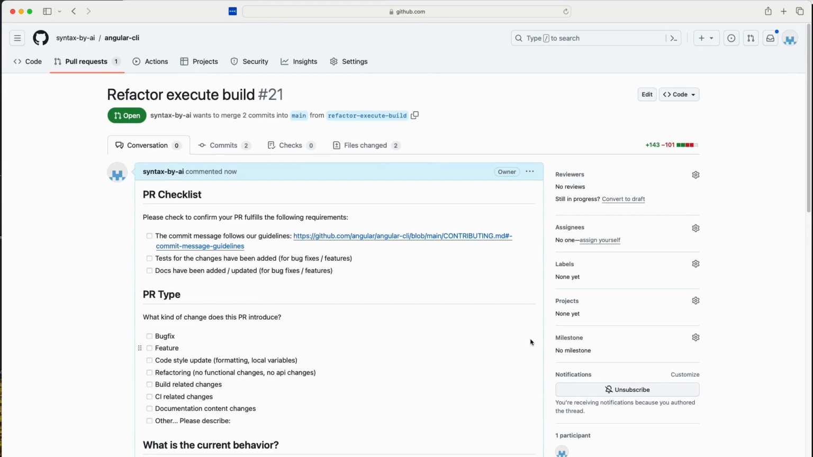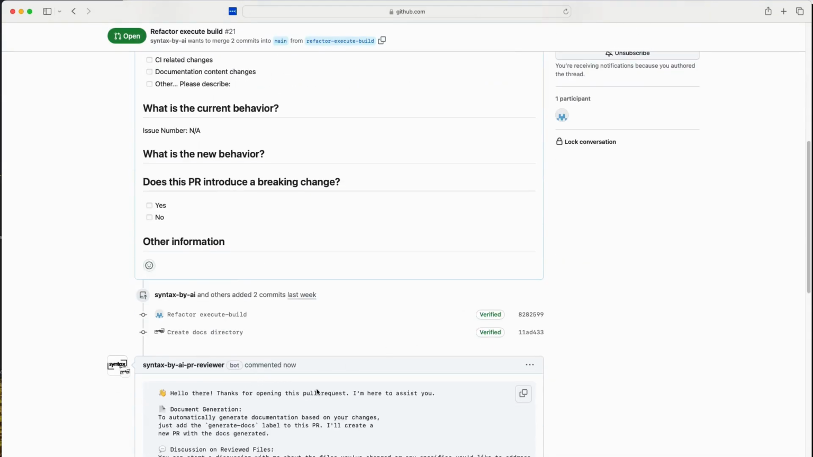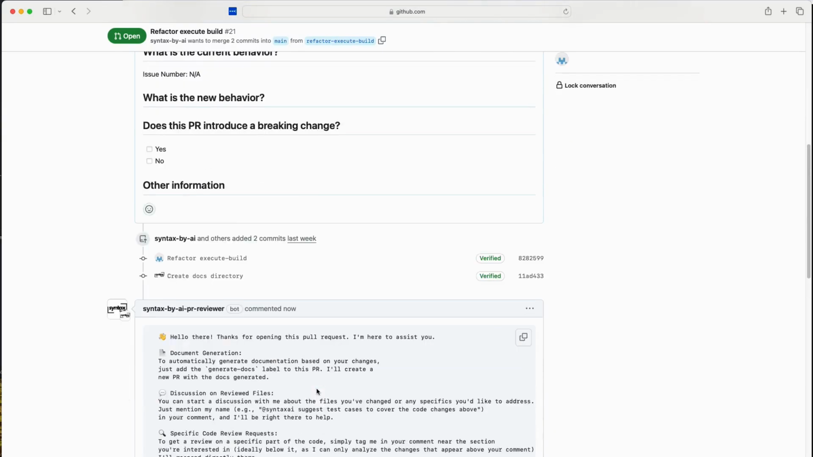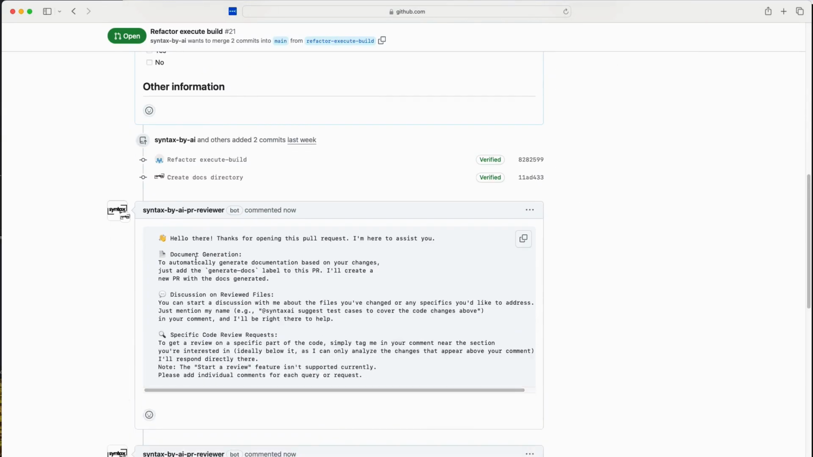After a few seconds, we should see the AI generated labels. We get the hello from the bot as well. In here we get information about what we can do with the bot. We can automatically generate docs, which I'm gonna show you a bit later. You can start a discussion with the bot on the reviewed files, and you can ask about specific code chunks.